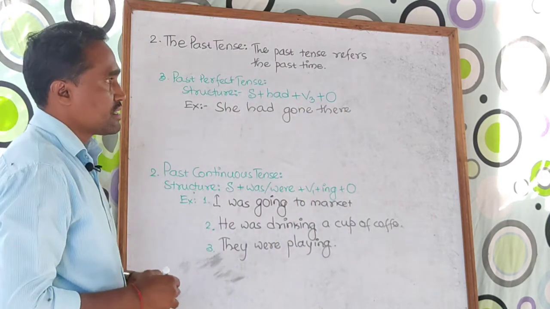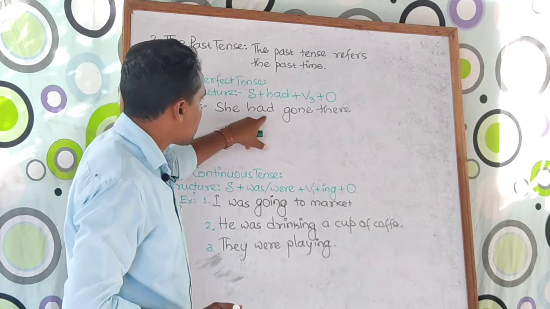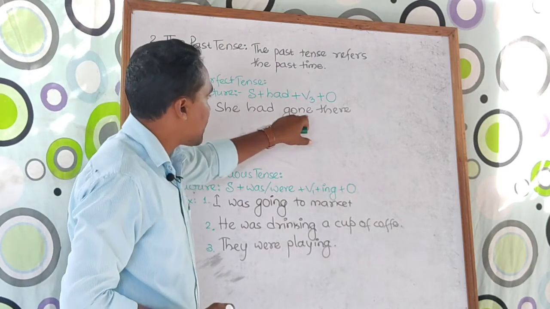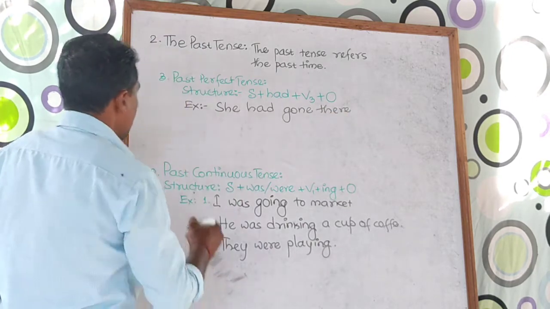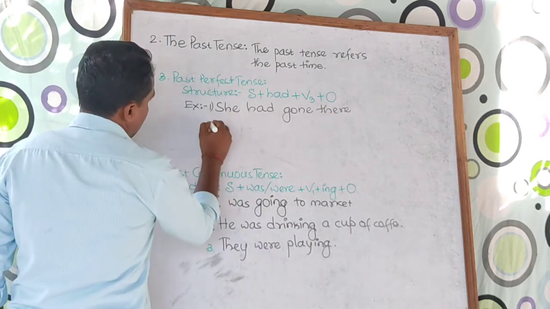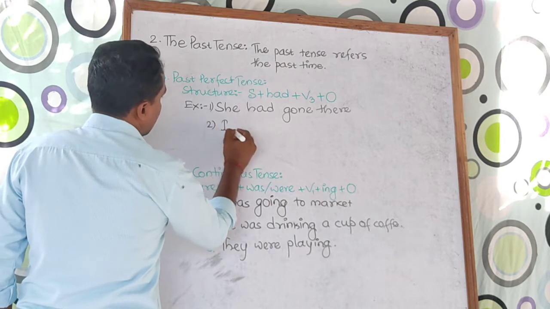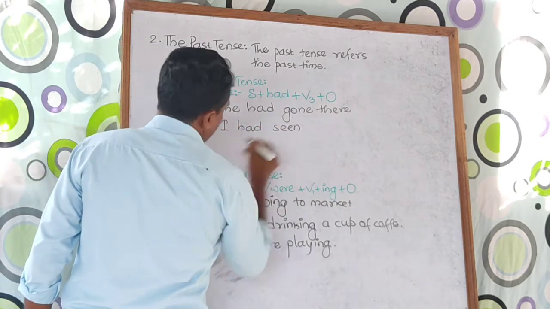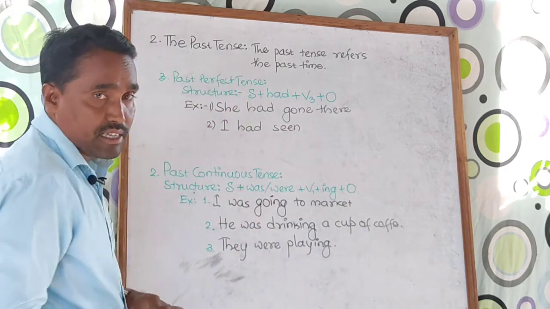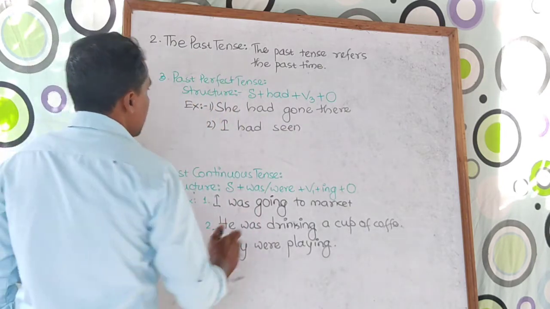Look here, this is subject, this is auxiliary had, and V3 form is gone, and this is object there. If I take one more example, like I had seen, V3 form of see is seen. I had seen you.